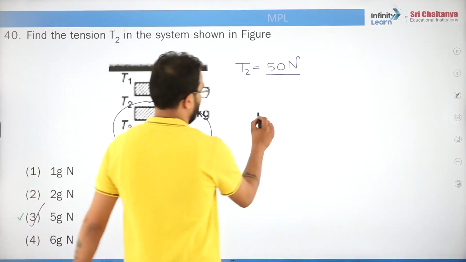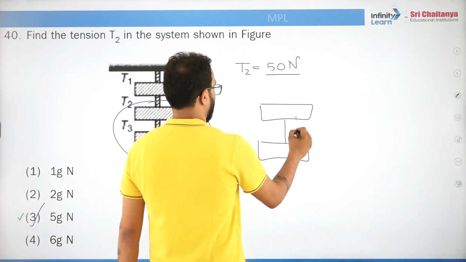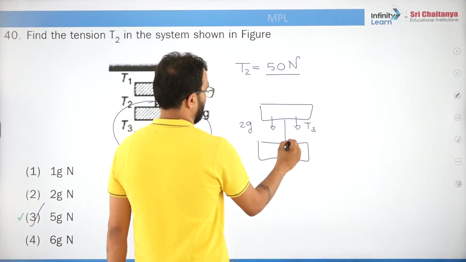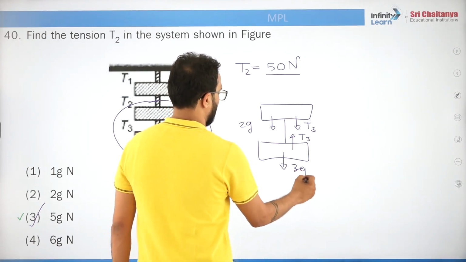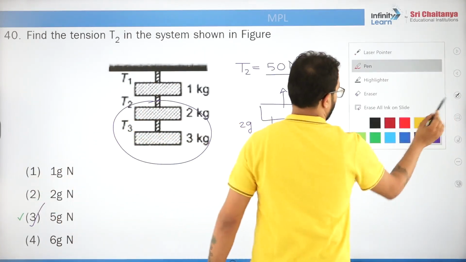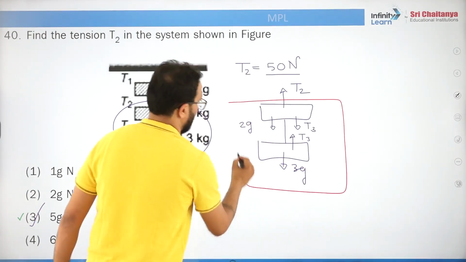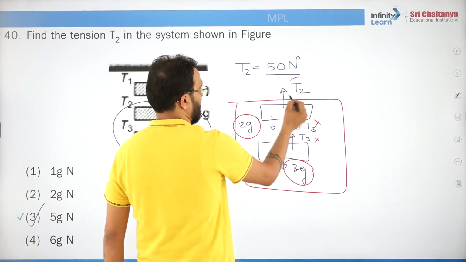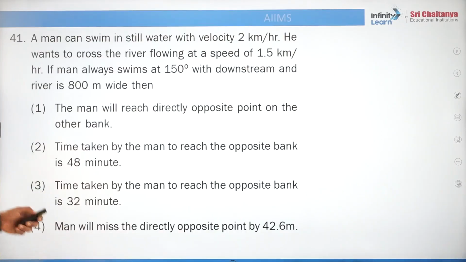If you look at this system, you will say, sir, T3 downward and 2g downward. Here, sir, T3 upward and 3g downward. And here, T2 upward. Now, if you look at this system, then these two will get cancelled. So only this will remain downward and this will remain upward. That is why I am saying T2 is equal to the total weight of both the blocks.